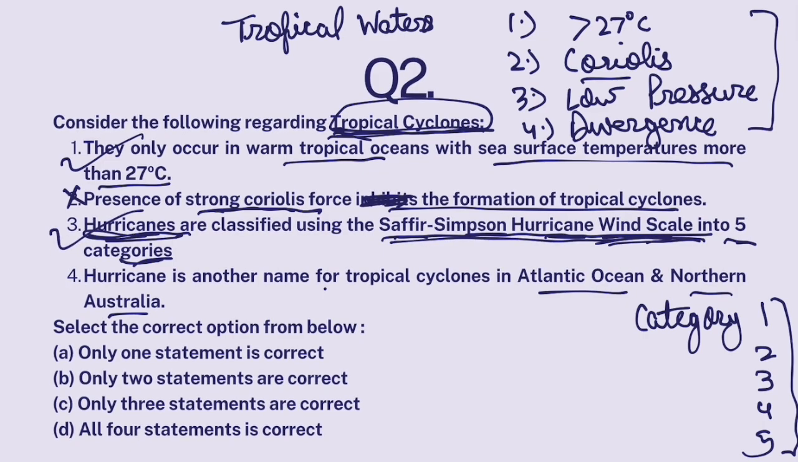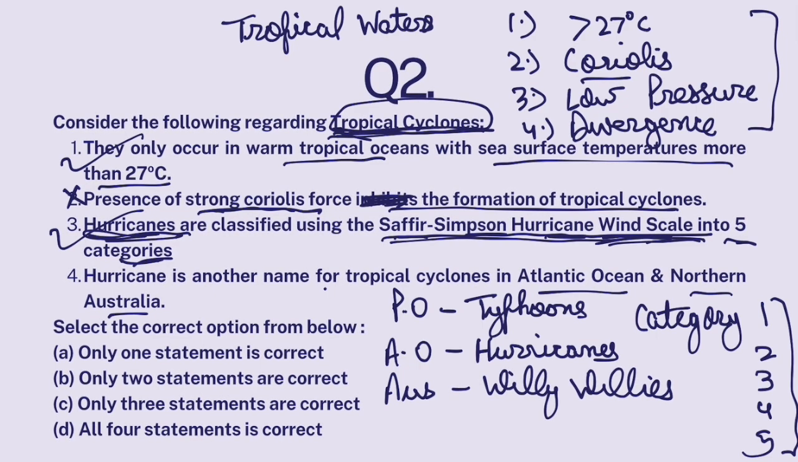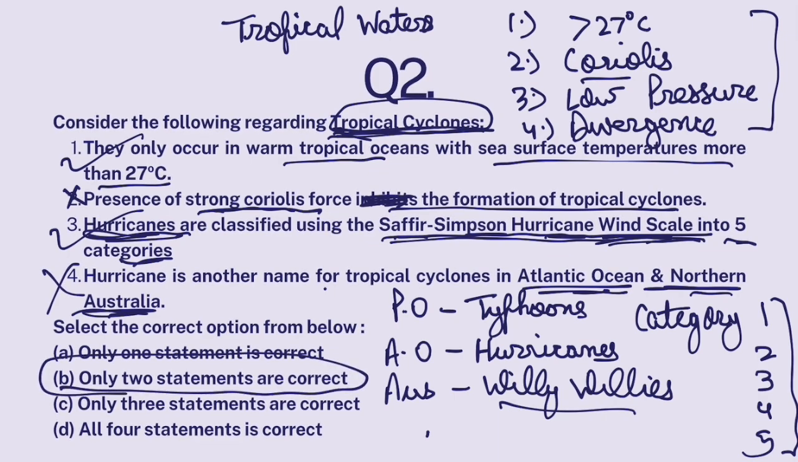Now, tropical cyclones are called tropical cyclones in the Indian Ocean. Okay, in the Pacific Ocean, they are called typhoons. In the Atlantic Ocean, they are called hurricanes. And in Australia, they are called willy-willies. Okay, so hurricane is another name for tropical cyclones in Atlantic Ocean. Yes, but not northern Australia, because in northern Australia, they are called willy-willies. So this is false. Only 2 statements are correct.